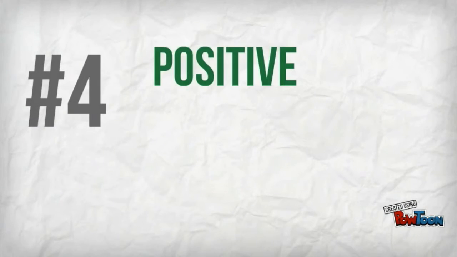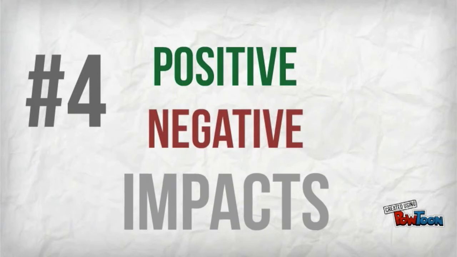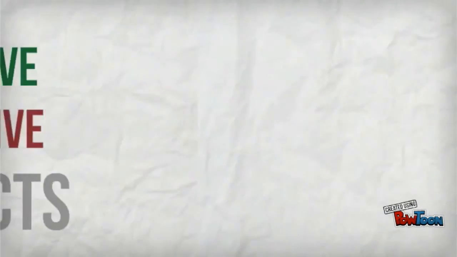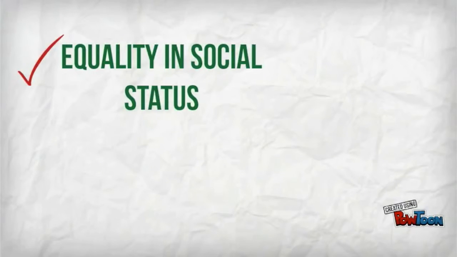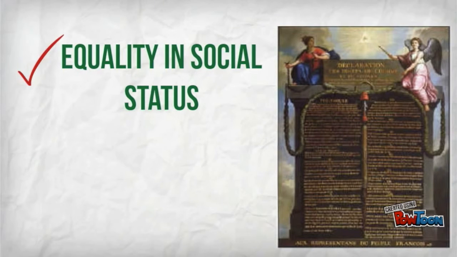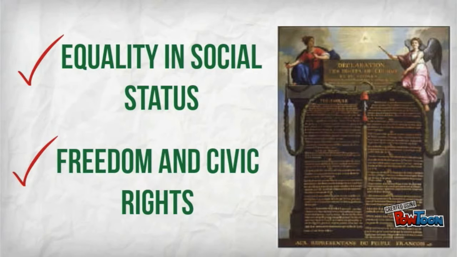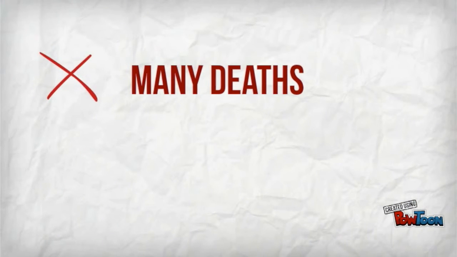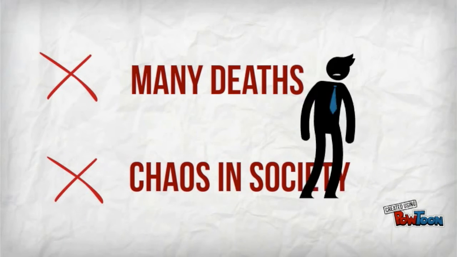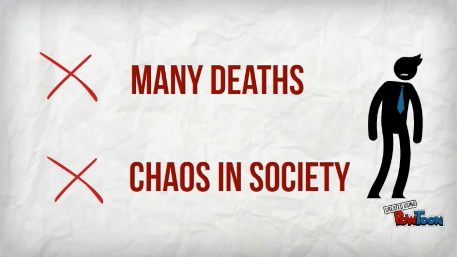Of course, any event has both good and bad outcomes, as do revolutions. In the case of the French Revolution, after the estate system was destroyed, there was equality in social status for everyone. The Declaration of the Rights of Man was drawn up, enforcing the ideals of freedom and civic rights. However, many people died during the fighting. The revolution also plunged France into chaos, as rival factions battled for power after the execution of the king.